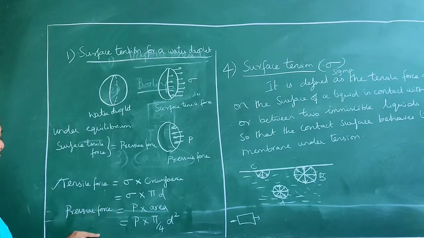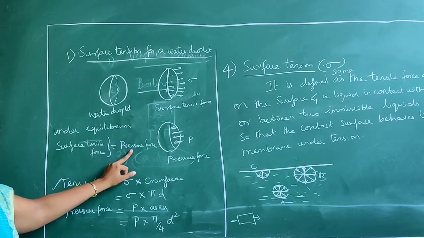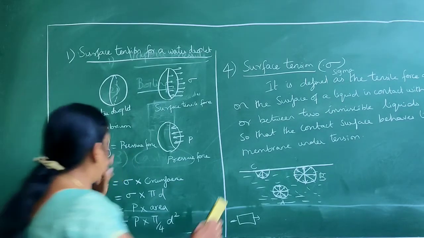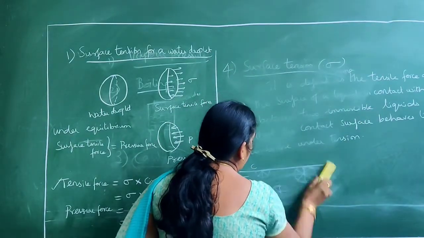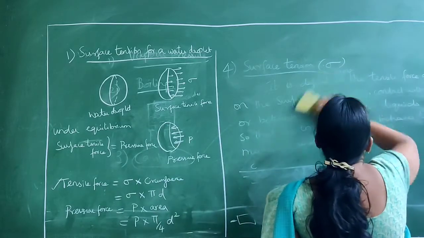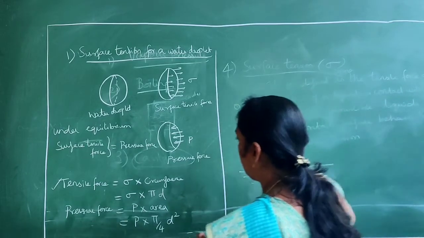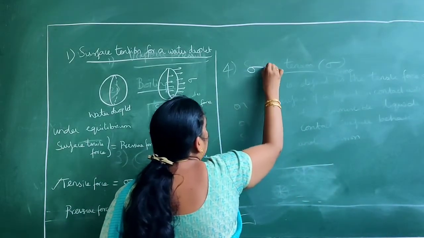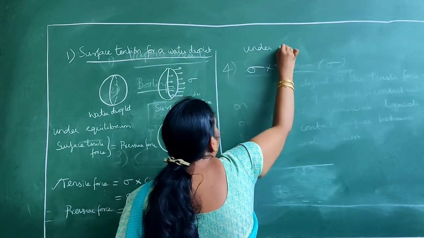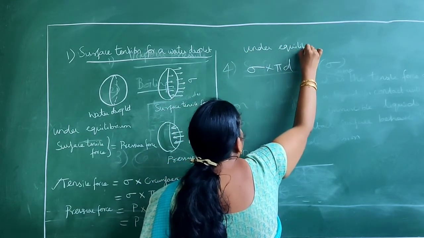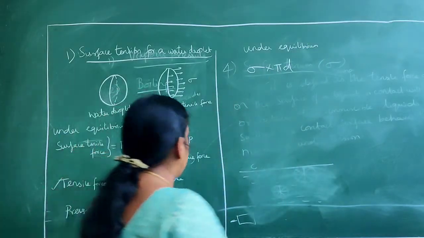Clear? So as per our concept, the surface tensile force at equilibrium has to be equal to the pressure force. Am I right? So here we are equating these two equations. That is, sigma into pi d. Please always mention that this is under equilibrium condition, not other conditions. Only in equilibrium condition will the surface tensile force be equal to the pressure force.